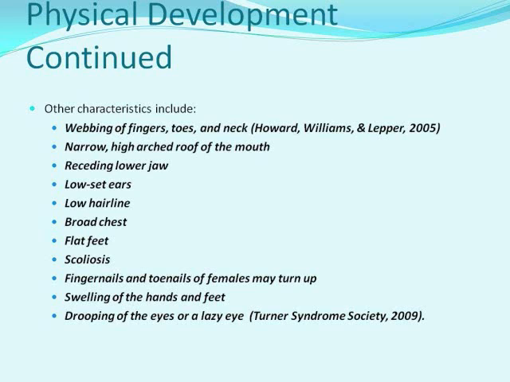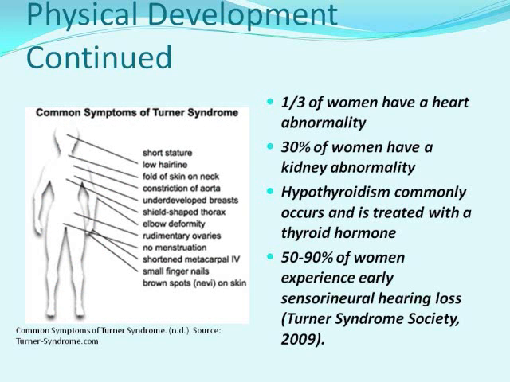This slide features other characteristics that individuals with Turner syndrome might have, which may affect the hands, face, feet, or trunk area. The picture on this slide depicts the common characteristics of Turner syndrome that were discussed on the previous slide. There are more serious health issues that women with Turner syndrome may have. For example, 1/3 of women have a heart abnormality, and 30% have a kidney abnormality. Thyroid problems are common and can be treated with a thyroid hormone, and 50 to 90% of women experience early hearing loss.